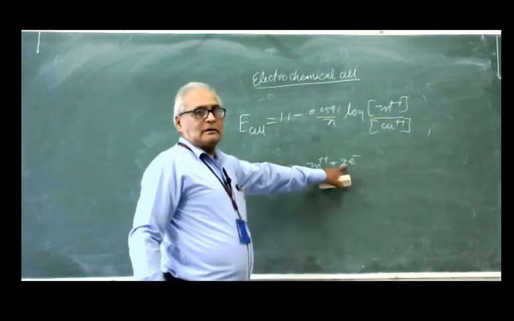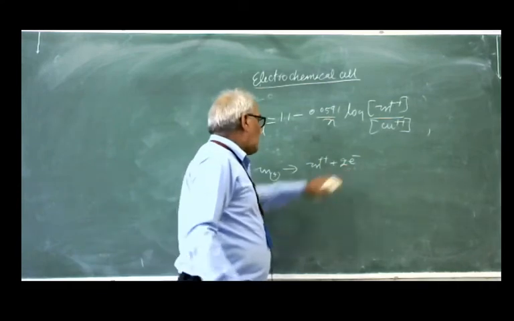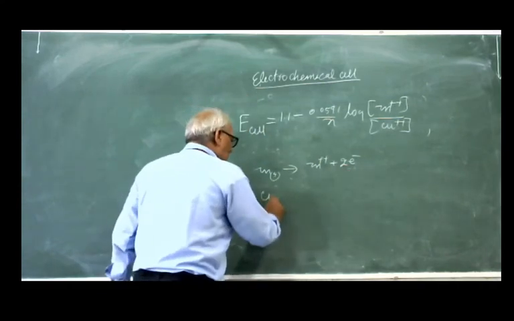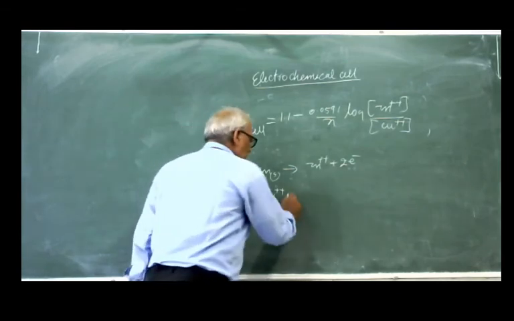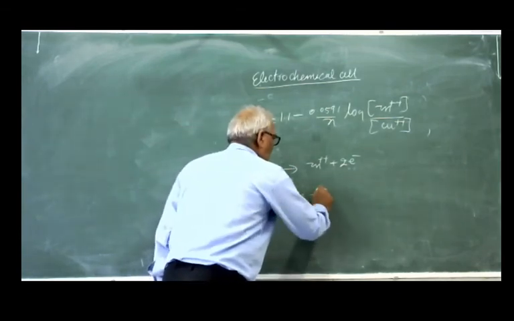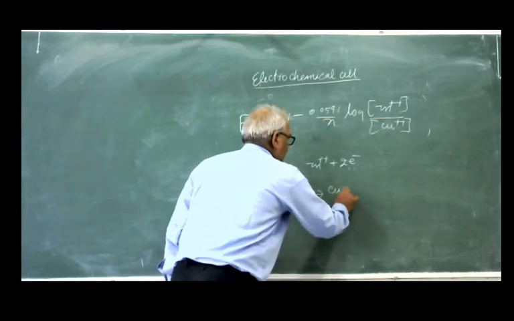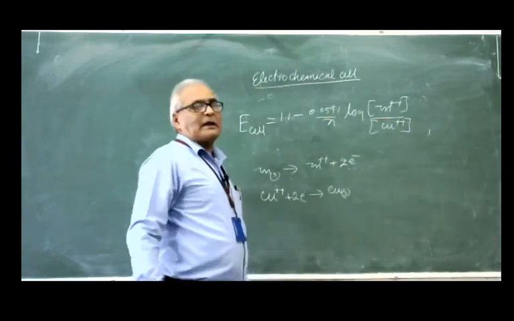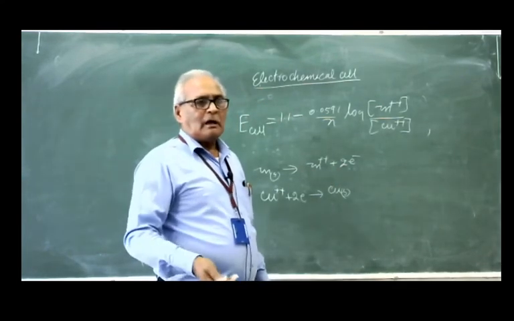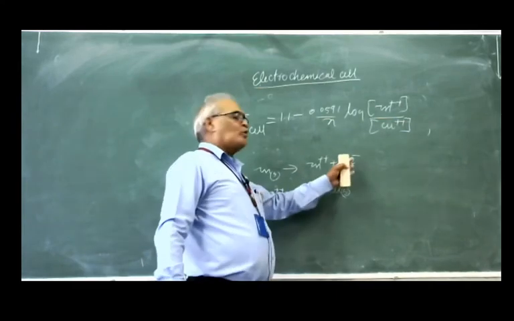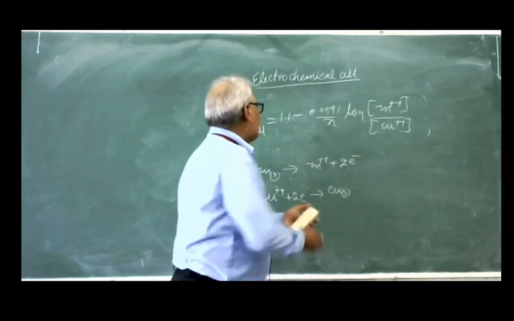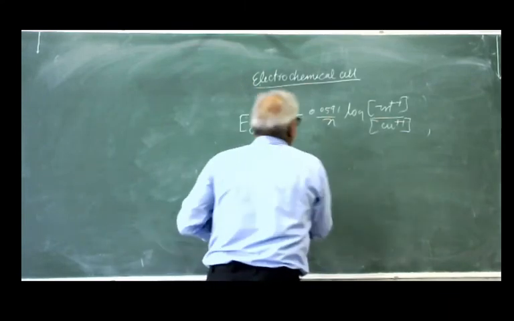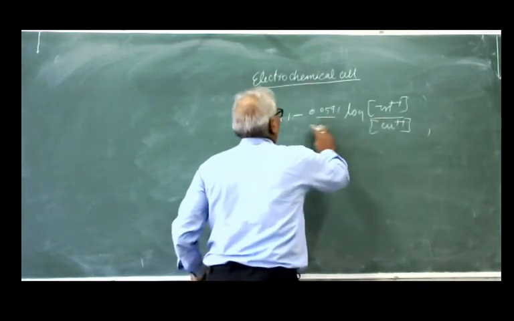These 2 electrons are taken by the copper ion present in the cathode. So it will take 2 electrons and you will get copper solid. So what is the number of electrons transferred? 2. So in place of n, you can put here 2.